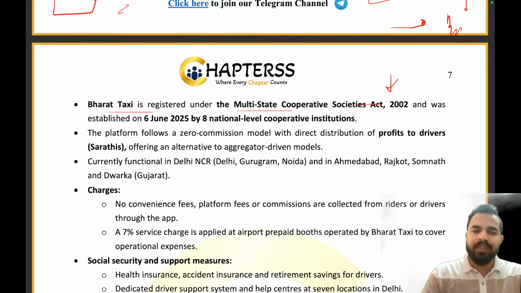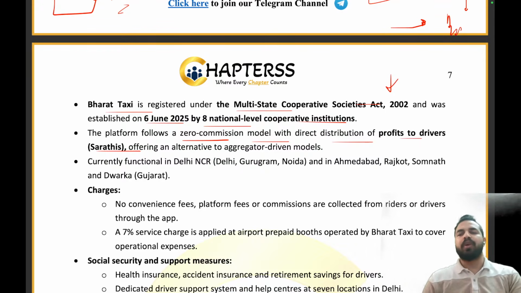It was established on 6th of June 2025 by 8 national level cooperative institutions. And under this, we follow a zero commission model, my dear friends. Earlier in Ola, Uber, Rapido, what was happening is we needed to pay the commission to the application. But here now, we have followed a zero commission model with direct distribution of profits to the drivers. The drivers are called Sarathi, the one who drives and takes you from one place to another is called Sarathi.